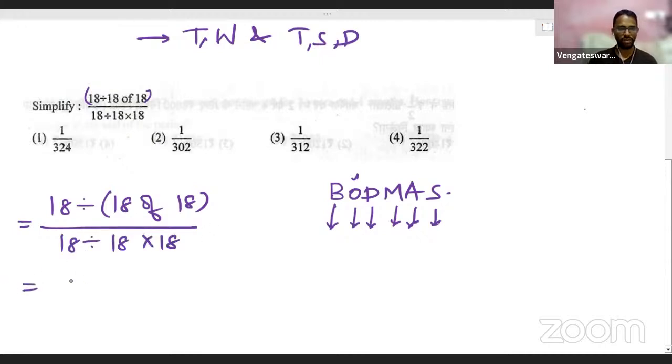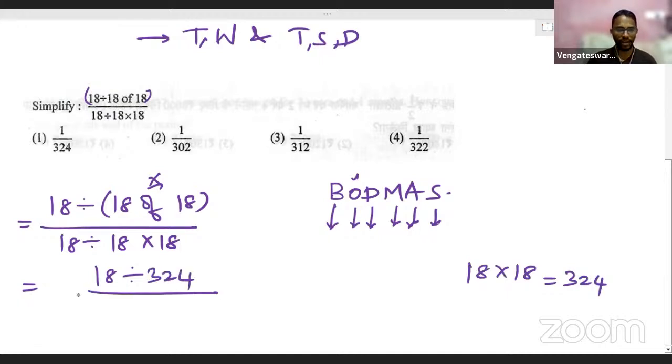Okay, yes, let's clearly verify this, understand this. Now come back to this numerator. In the numerator I have 18 divided by, let me work out the numerator. 18 divided by, what about 18 of 18? 'Of' actually stands for multiplication. So this means 18 into 18 only. Is it or not? So yes, 18 into 18, you all know 18 square is 324, which means just put it here, 324 divided by.